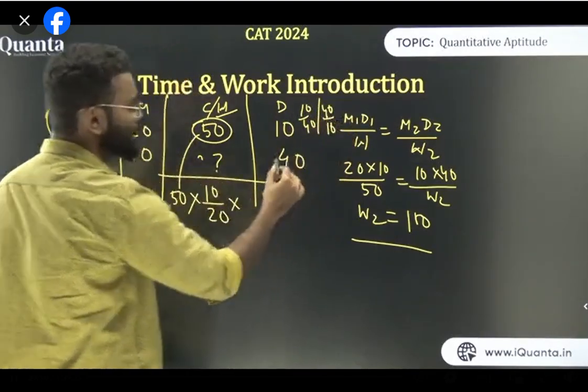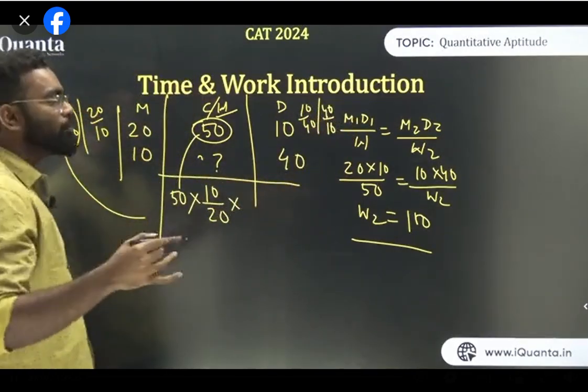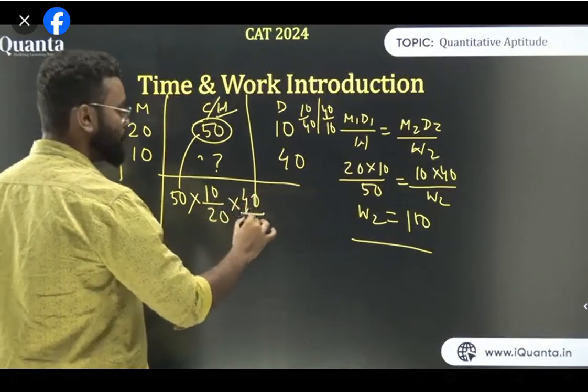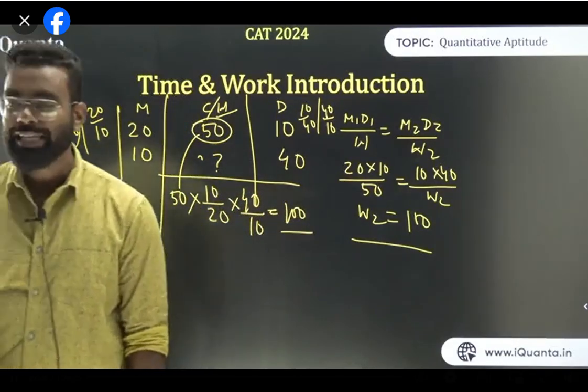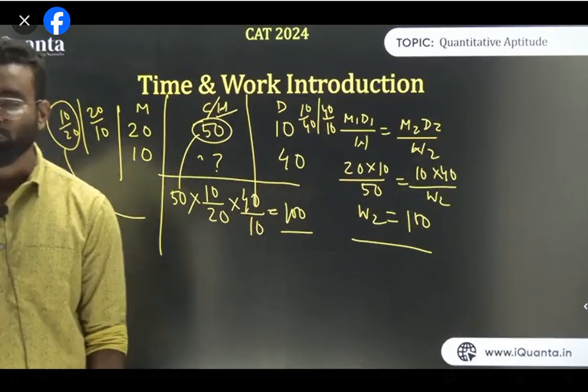Now in this case, if there are more number of days, I will do more amount of work. So I will multiply with 40 upon 10, and hence your answer is 100. I hope I have made you understand how we solve this type of question. Is it clear, everyone? Understood, everyone?